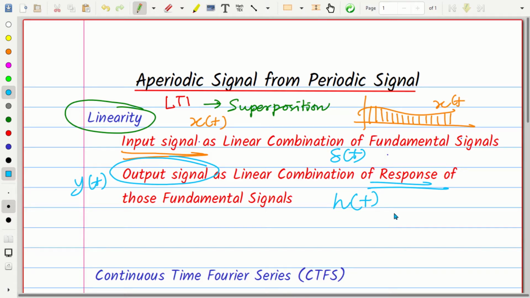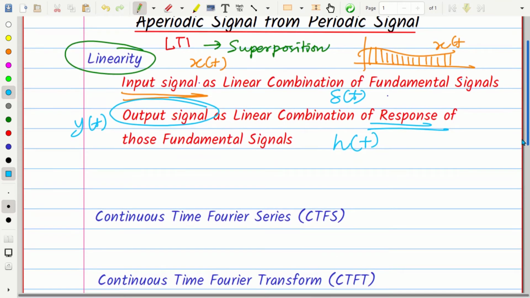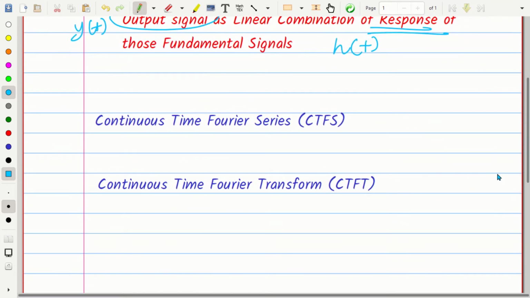And when we come to the third unit, we are trying to express any signal as a linear combination of complex exponentials, right? What we have discussed in CTFS or continuous time Fourier series is that we can express any periodic signal. You have to keep this in mind.